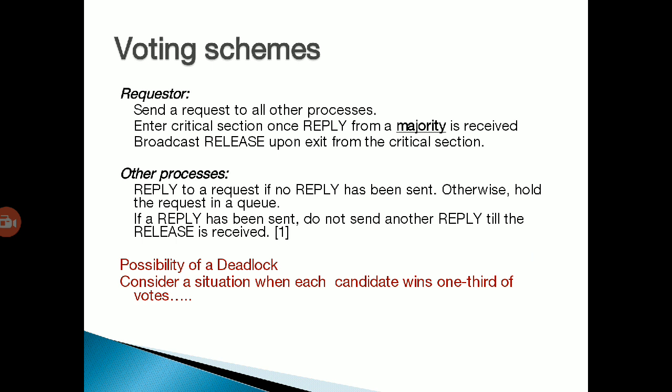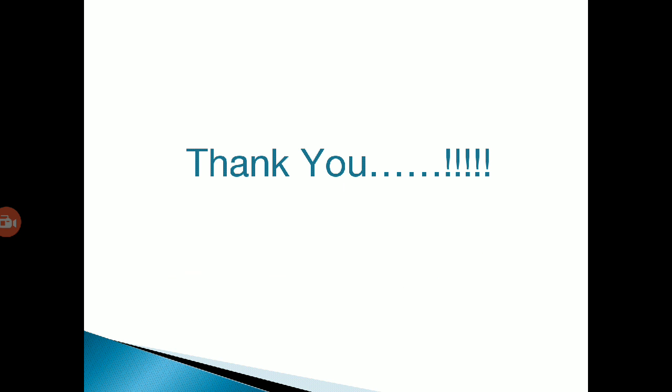Now, what is the voting scheme? The requester sends a request to all other processes to enter the critical section. Once replies from a majority are received, it enters, and then broadcasts a release upon exit from the critical section. The other processes reply to a request if no reply has been sent; otherwise, they hold the request in a queue. If a reply has been sent, they do not send another reply until the release is received. So it is possible for deadlock to occur in this situation. Thank you.